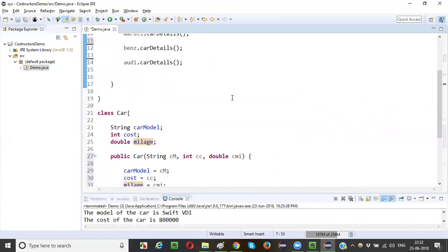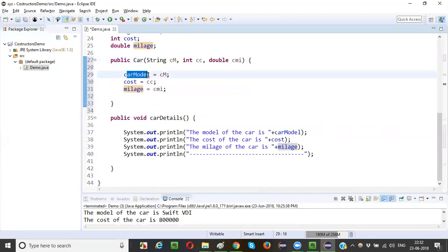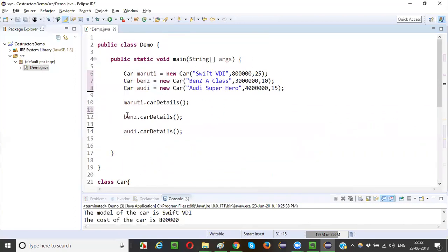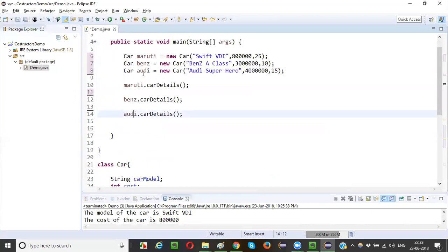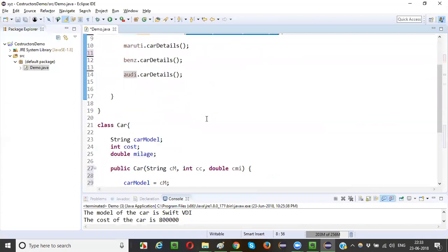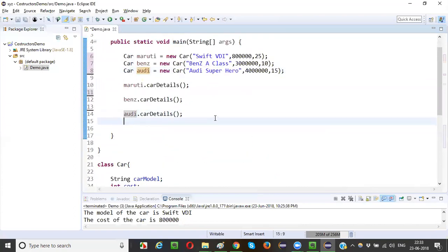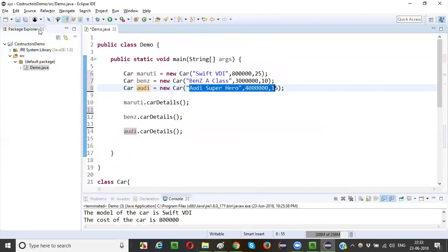These arguments will be passed to this particular constructor and will be assigned to the respective variables. And when printed, car details of Benz using the Benz object reference, all the Benz car model, car cost and mileage details will be printed. Similarly, RD also the same thing. You are passing the arguments and the constructor will be called, and when you say car details, all these values will be printed from the method.